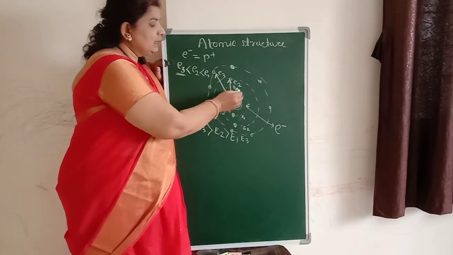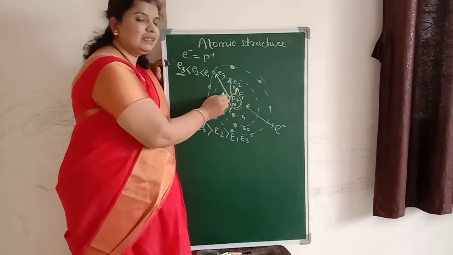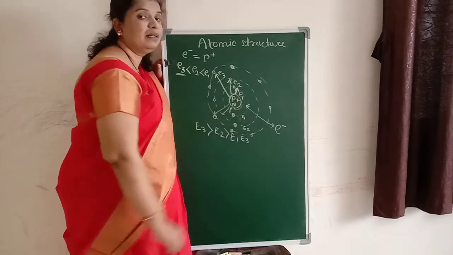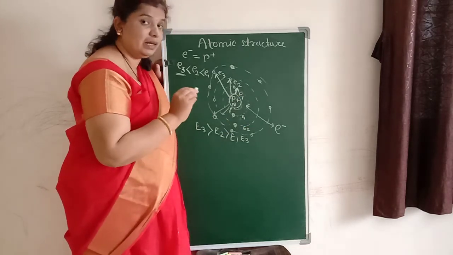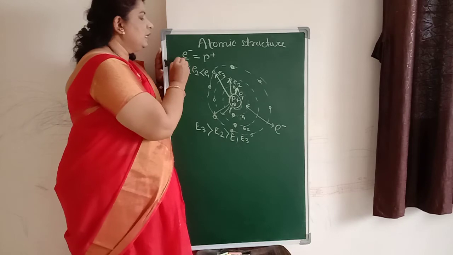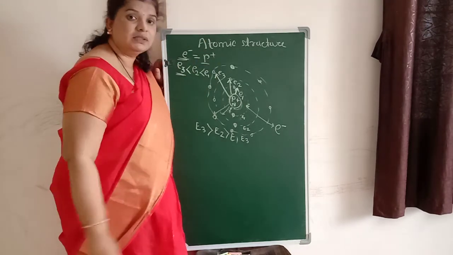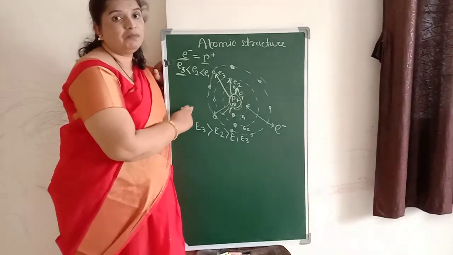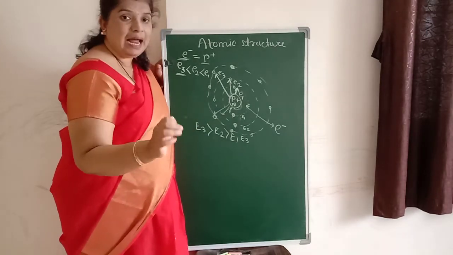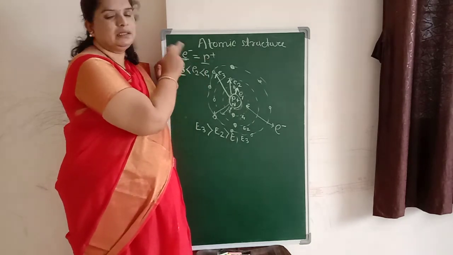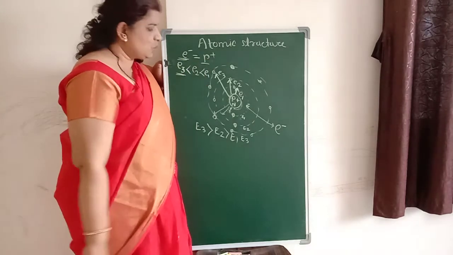Around this nucleus, in certain energy levels or orbits, the negatively charged particles are revolving, which are called electrons. So electrons are carrying negative charge. The number of electrons is always equal to the number of protons. So an isolated atom is neutral in nature because the positive charge is cancelled by the negative charge or vice versa.